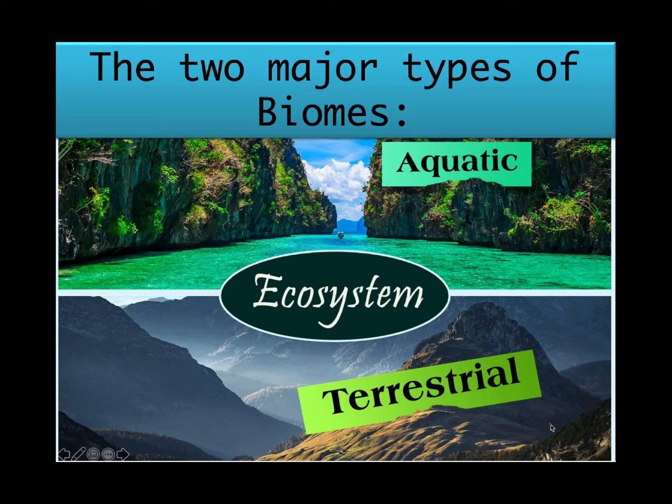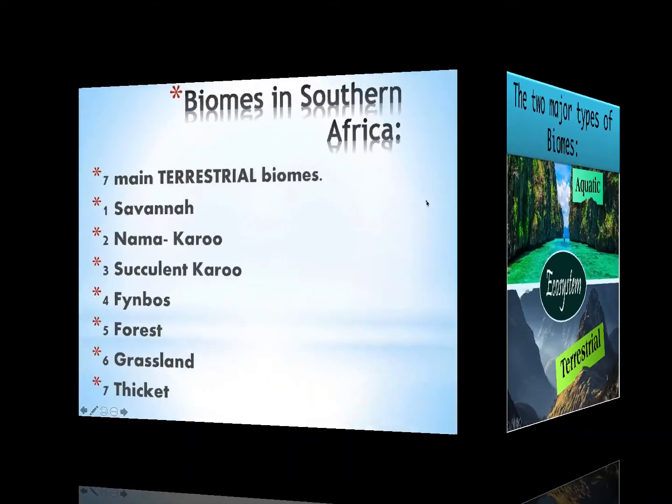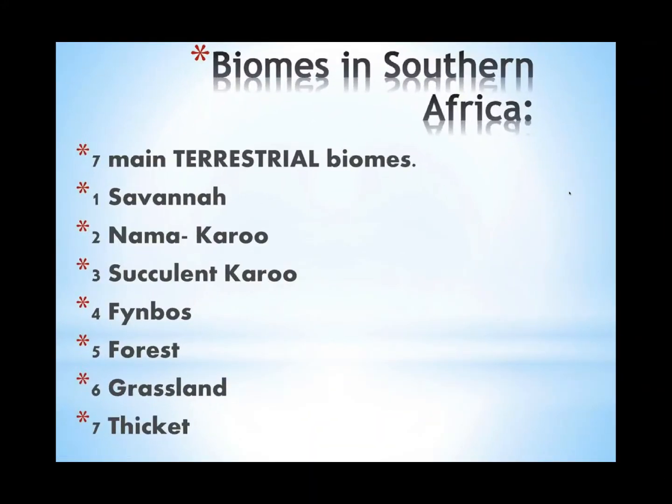We have also learnt that the terrestrial biomes in South Africa are divided into 7. 1. The Savannah Biome. 2. Nama Karoo. 3. Succulent Karoo. 4. Fynbos. 5. Forest. 6. Grassland. 7. Thicket. And we have learned about the desert biome.